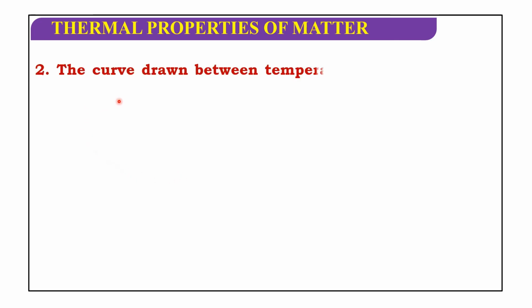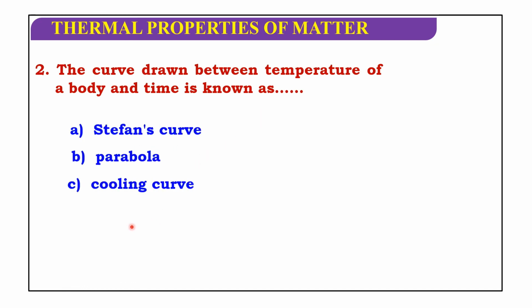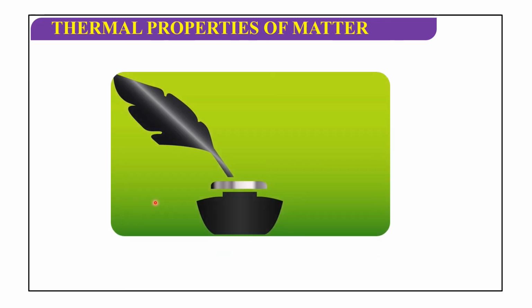Next, the curve drawn between temperature of a body and time is known as: Stefan's curve, parabola, cooling curve, or temperature gradient? This curve is known as the cooling curve. Okay, thanks for watching this video.